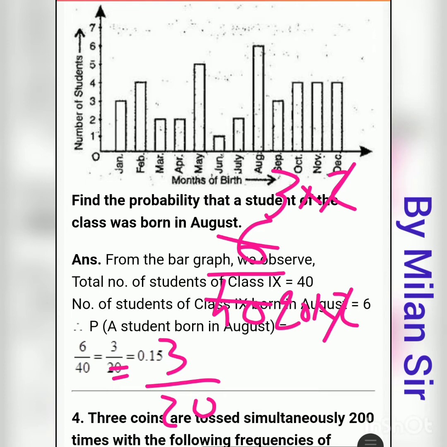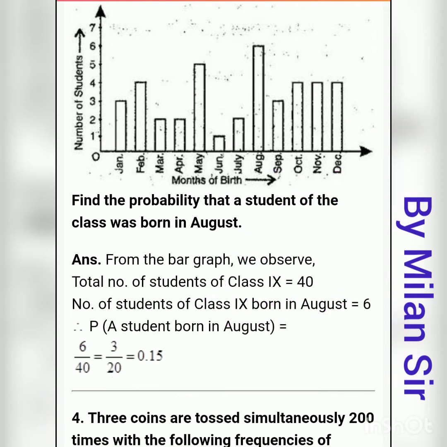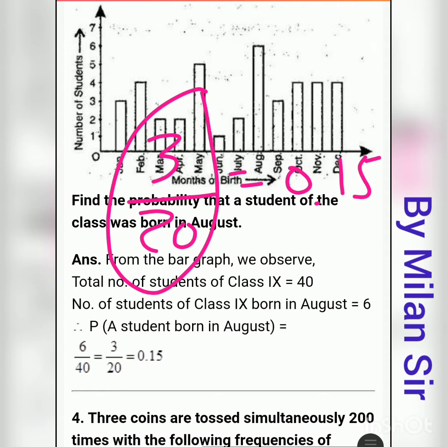Our final answer, either we can write 3 by 20, or we can write the answer in decimal point, which is 0.15. If we write the answer as 3 upon 20, then our answer is right. But if you want to write it as a decimal number, that's your choice. Both answers are valid.